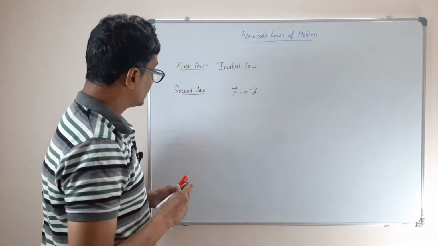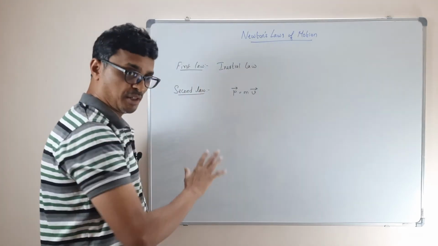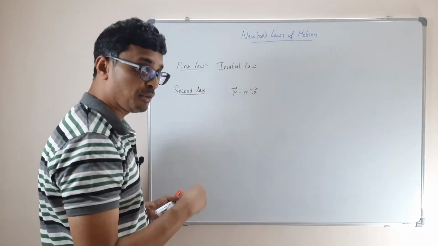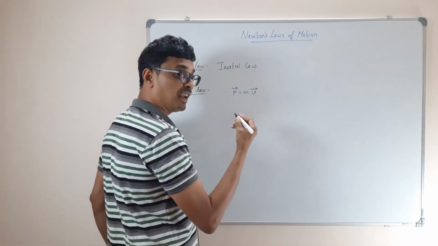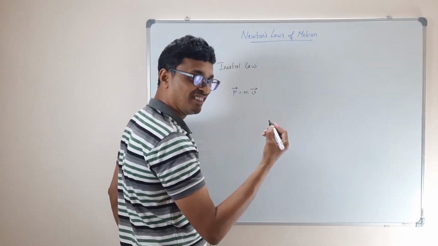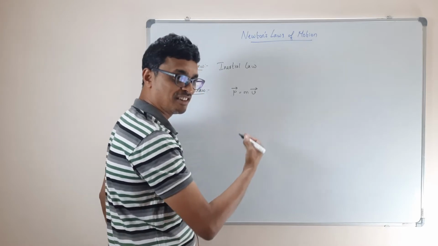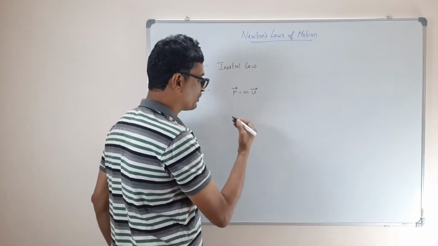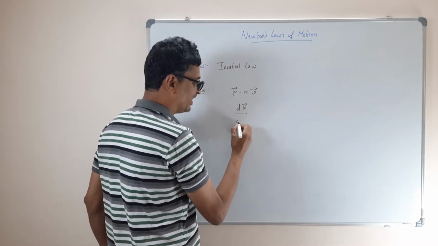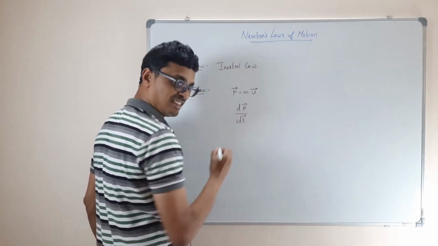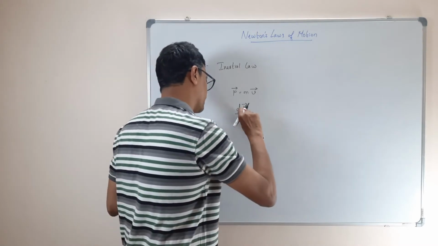What it says is the rate of change of momentum. How do you define the rate of change of momentum? Momentum by time, that's from your earlier class. With the math from the last chapter, the rate of change of momentum is defined as dp by dt. Am I right? Oh, sorry, dt is not a vector.